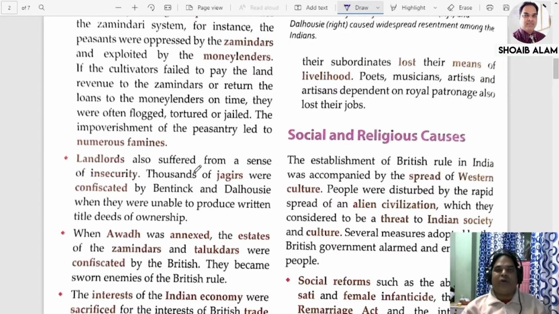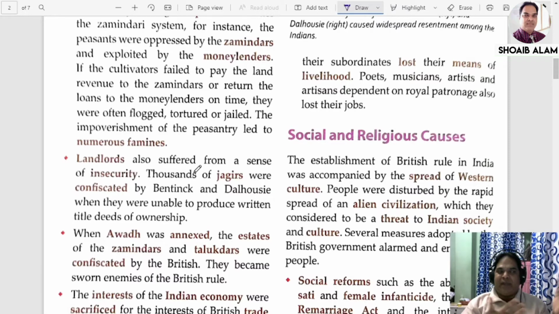Now the condition of landlords was also very pathetic. Landlord means I am the owner of this land. I have the paper with me to prove that this land belongs to me. Property deeds are with me. If any of the landlords failed to produce written deeds of ownership, their lands were confiscated, seized. Thousands and thousands of jagirs, meaning land, were confiscated by Lord William Bentinck and Lord Dalhousie when they were unable to produce written title deeds of ownership.